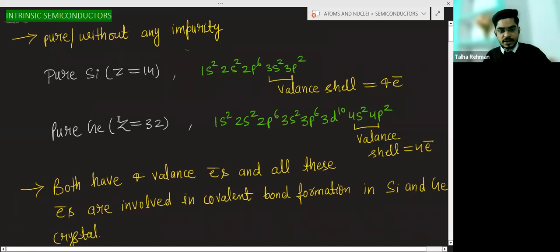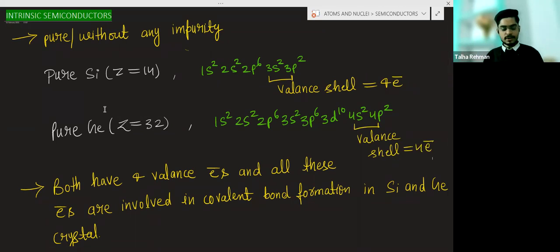In case of pure germanium, this is atomic number 32. So the electronic configuration will be 1s2 2s2 2p6 3s2 3p6 3d10 4s2 and 4p2. And 4 is the valence shell. How many electrons are there in a valence shell? 2 plus 2, 4 electrons. So basically, silicon and germanium are from the carbon family. Carbon, after that silicon, germanium, tin, lead.